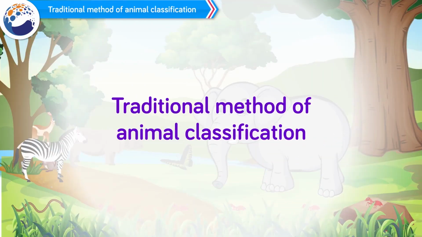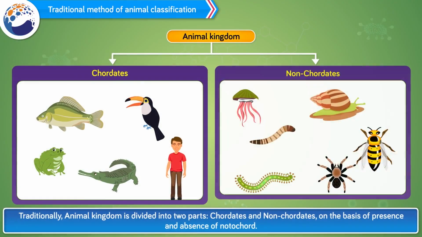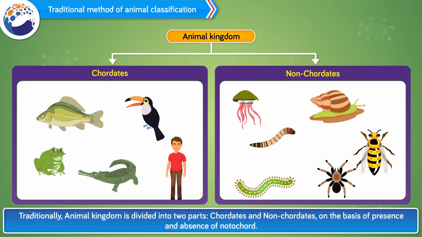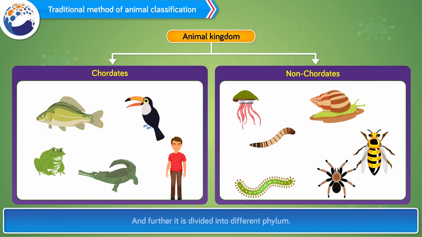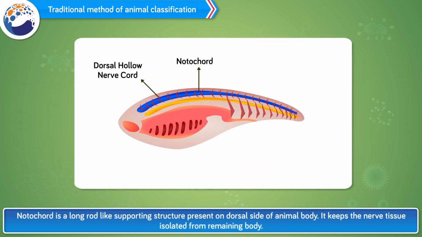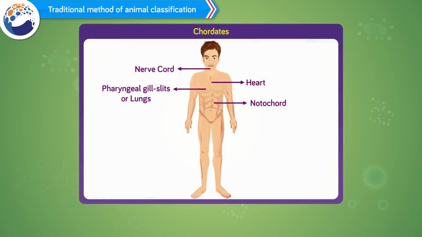Traditional method of animal classification. Traditionally, the animal kingdom is divided into two parts: chordates and non-chordates, on the basis of presence and absence of notochord. And further, it is divided into different phyla. What is notochord? Notochord is a long, rod-like supporting structure present on the dorsal side of the animal body. It keeps the nerve tissue isolated from the remaining body.